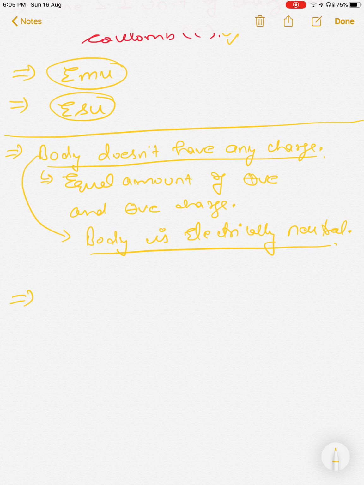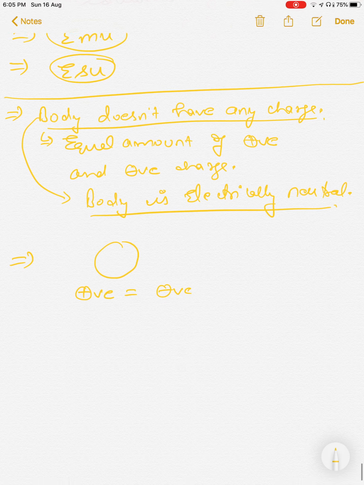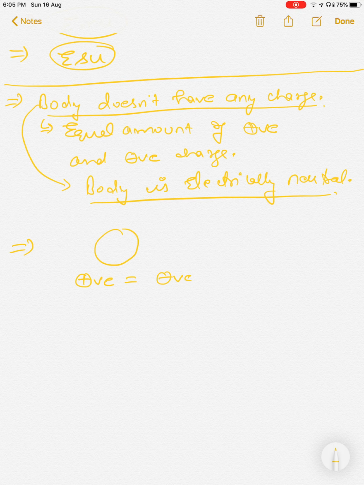Now, you have a body and you have not rubbed it with any other thing, so the positive charge equals the negative charge. But when you rub this body, let's call it A, against B, the exchange of negative charge between these two bodies happens. Why only negative charge?